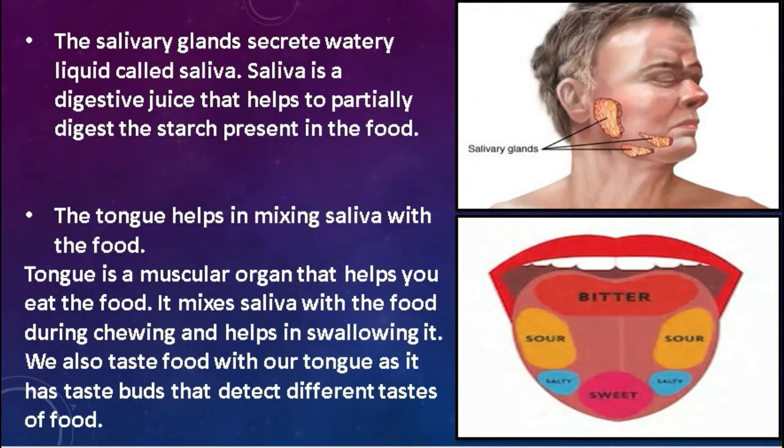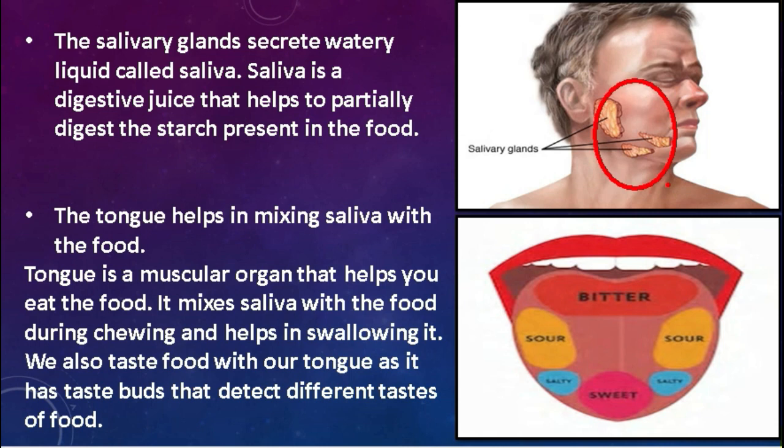Now moving on to the next slide. Students, in the previous slide I said that the salivary glands are located in your mouth. So here is the location of the salivary glands in your mouth. Basically there are three types of salivary glands in your mouth, and these salivary glands secrete saliva, and that saliva helps to digest the starch that is present in your food.